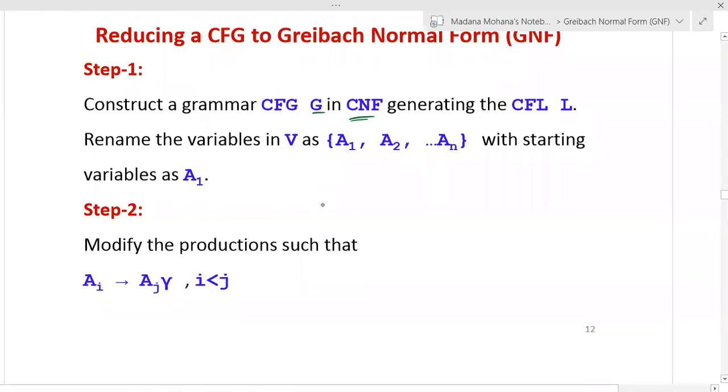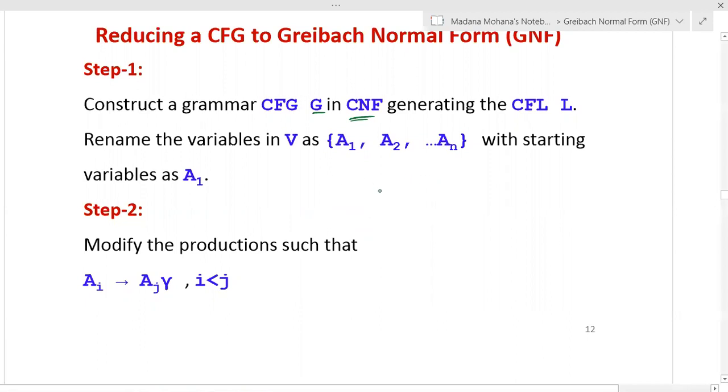By using the previous method, for any given context-free grammar, first we have to convert into Chomsky normal form. Whenever you want to convert a given context-free grammar into Chomsky normal form, you can see the procedure of CFG to CNF. First, we have to remove all epsilon productions, all null productions, all unit productions, all useless symbols and useless productions.